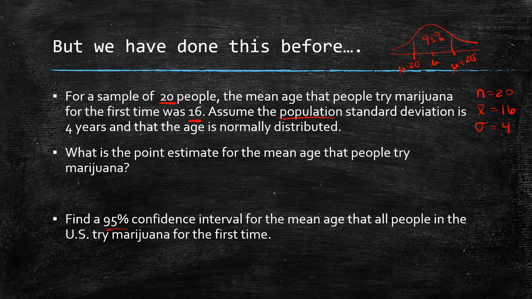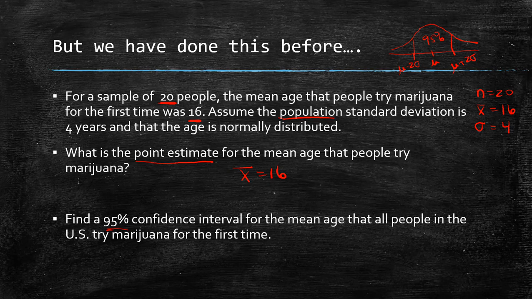What is the point estimate for the mean age that people try marijuana? So remember what point estimate meant? Well, a point estimate is our x bar. So x bar is 16. That's the best we can do, because we can't ask everyone when's the first time that you tried marijuana, right? And plus, people probably wouldn't be honest. So x bar is 16.